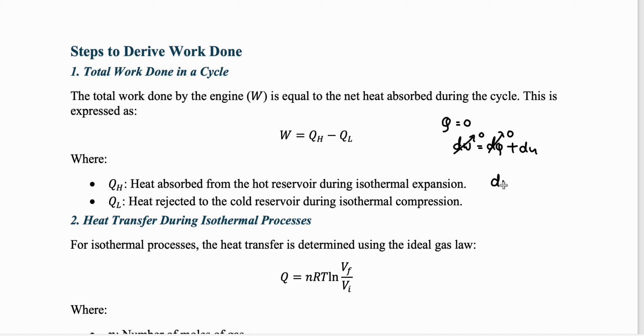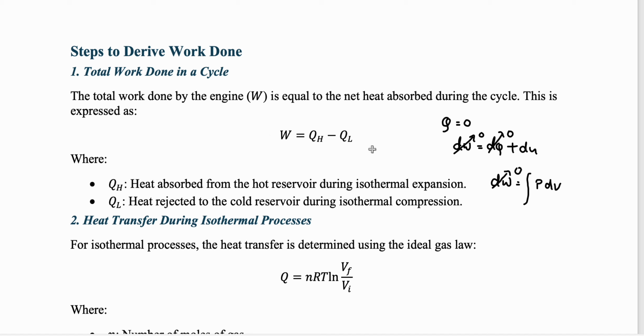If you remember, something we've done today, p dV, right? So work done is 0, so this part will also become 0. So for the adiabatic process there is no work done. That means we only have to take the work done because of the isothermal process.